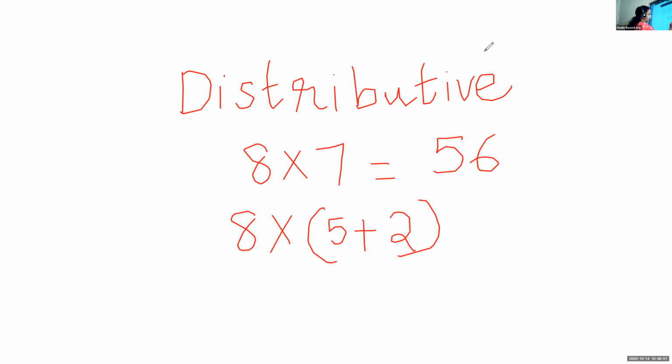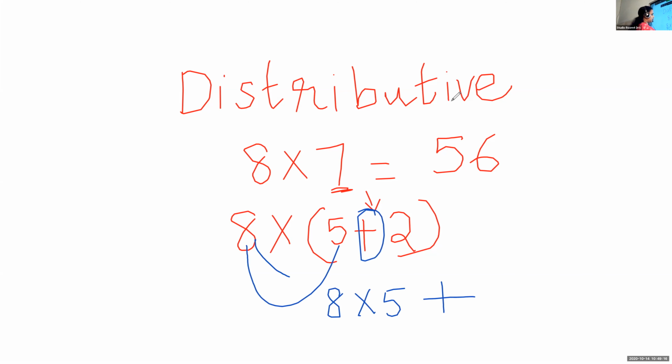Now, how will we do this multiplication as distributive property? First, we will multiply 8 into 5, then we have this addition. 8 into 5 plus 8 into 2. What is 8 into 5? That is 40 plus 16. So 40 plus 16, you will get 56.